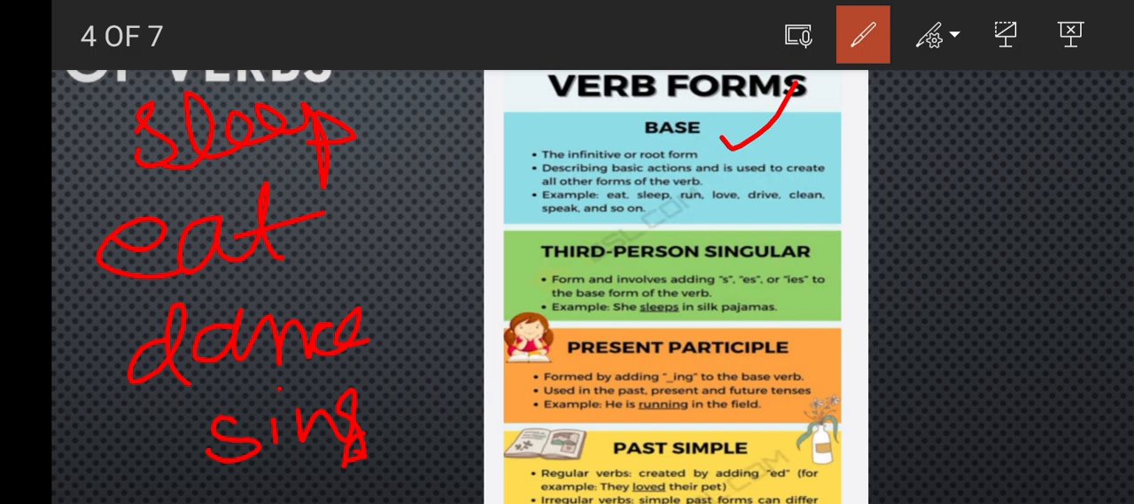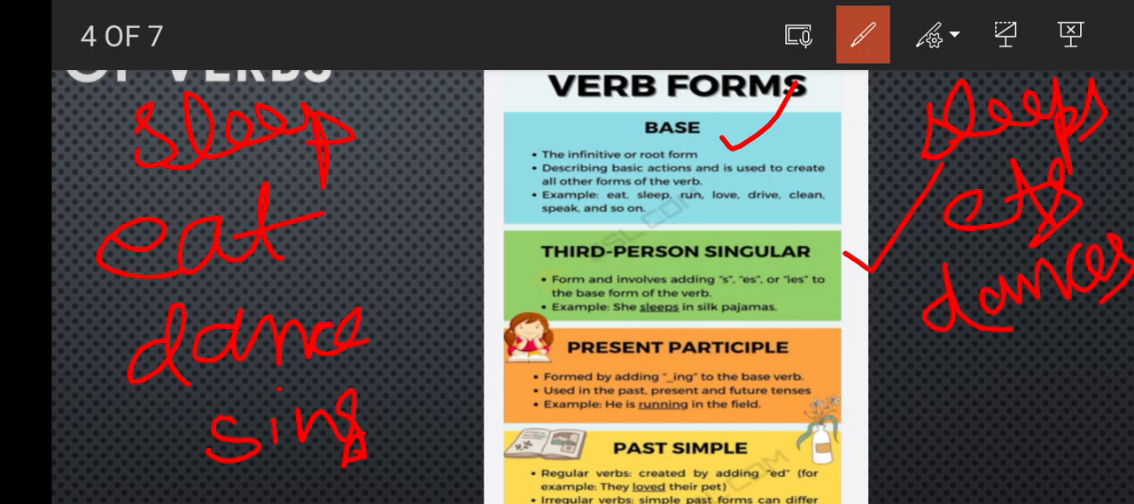Then come to the third person singular. The form involves adding s or es to the base form. So for sleep, it will be sleeps. For eat it will be eats. For dance it will be dances. Like this, sing, sings. Like this, for the third person.